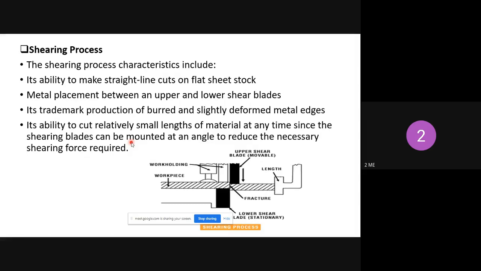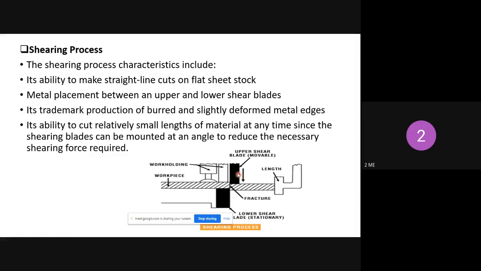So shearing action takes place. Here this is the die and this is the punch tool. The punch tool is moving in the opposite direction of the die. Initially the sheet metal is placed above the die, and a proper holding device is also required if the size of the sheet is very big or small. Then the punching tool moves downward and removes the extra portion, same as trimming. Shearing is nothing but a rubbing action that takes place between the workpiece and the punching tool.